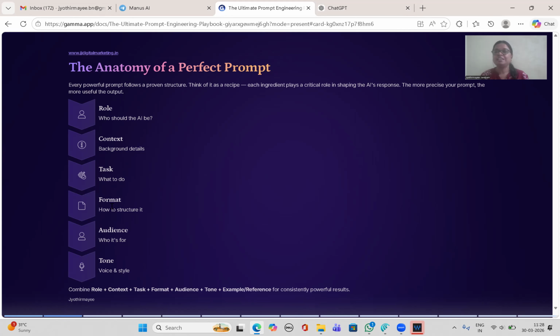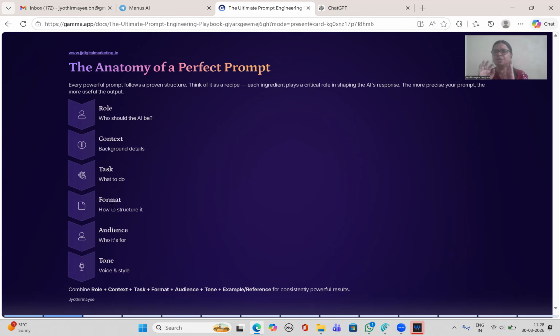Is it in a sentence, or hook lines, or do you want images? That is also a format, or a tabular column or bullet points. So: create the above in bullet points, or create images for the above 5 images. You mention that number also, so you will easily get it, right? 5 images or 5 bullet points or something. That format also you should give.